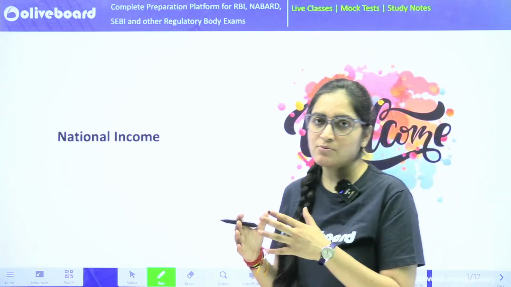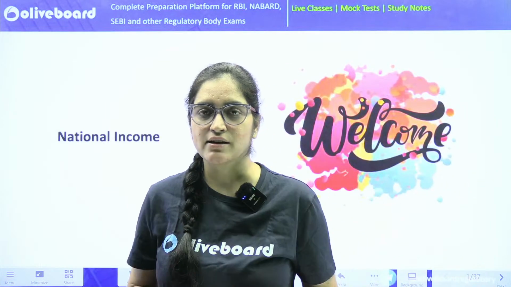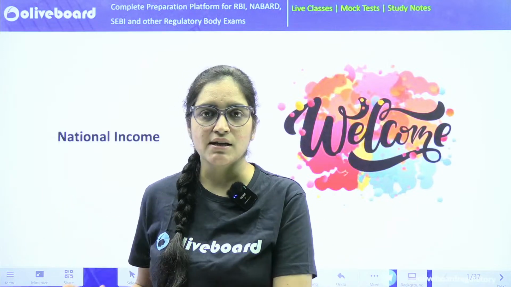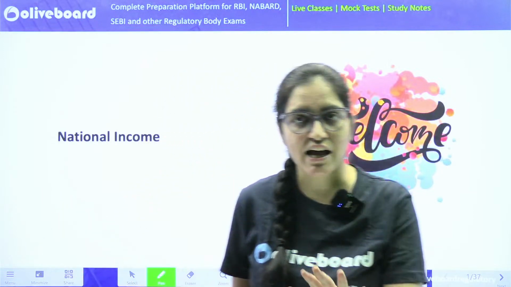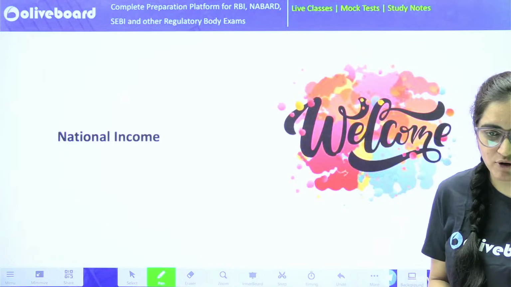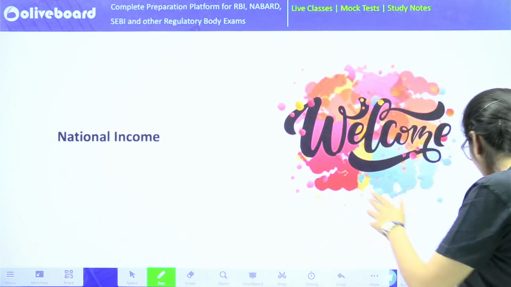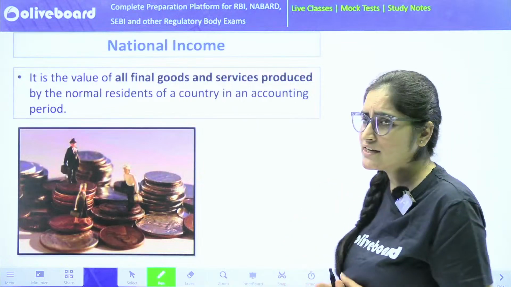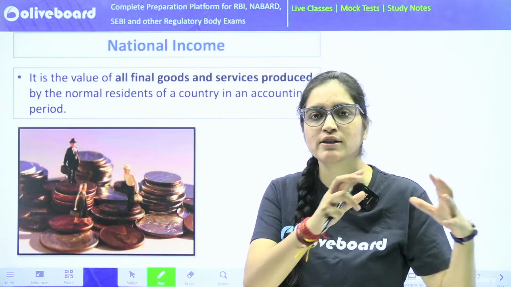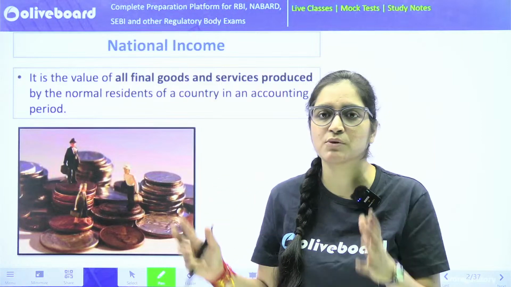So let's start with this very session, that is on national income. As far as this topic is concerned, it's directly written in your RBI syllabus and thus it's very important. Let's start. When I say national income, what is national income? It's nothing but the value of all the goods and services that are produced within an economy.